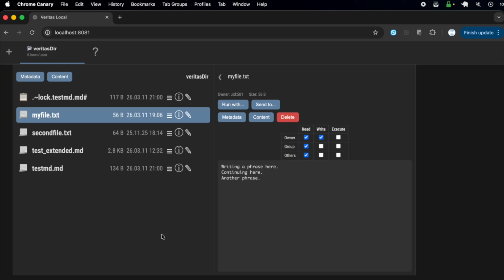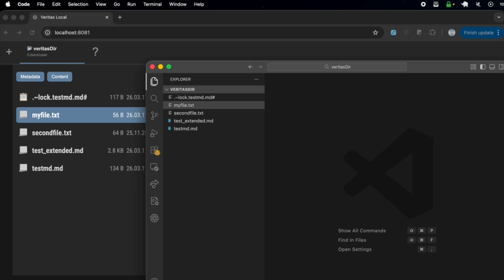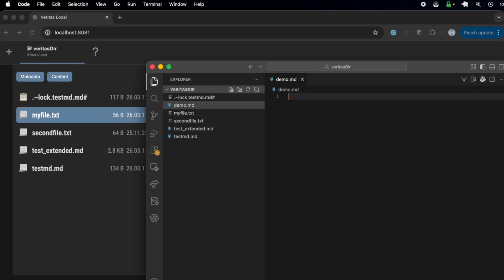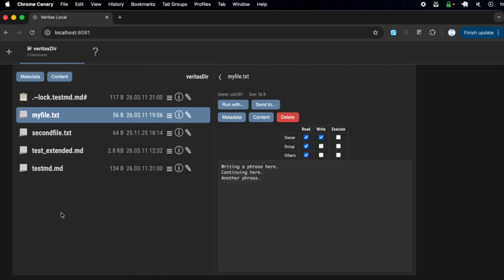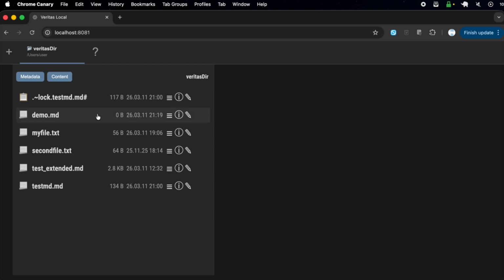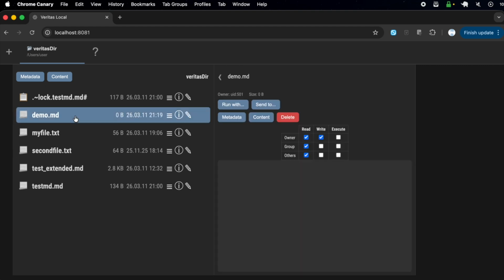Veritas now works with my Veritas dir folder, and I am creating a file here, demo.md. Let's refresh the page and we can see demo.md here.